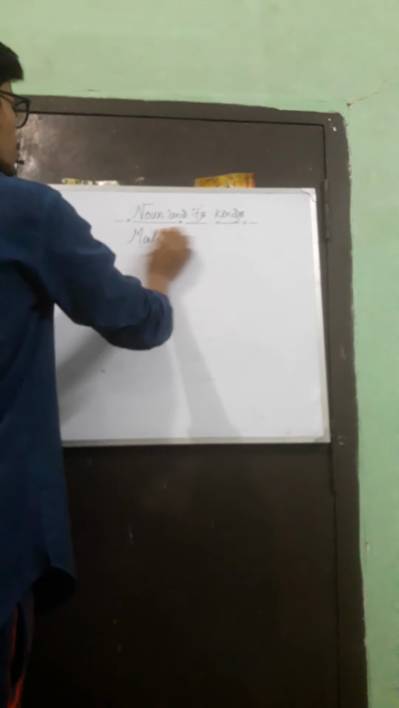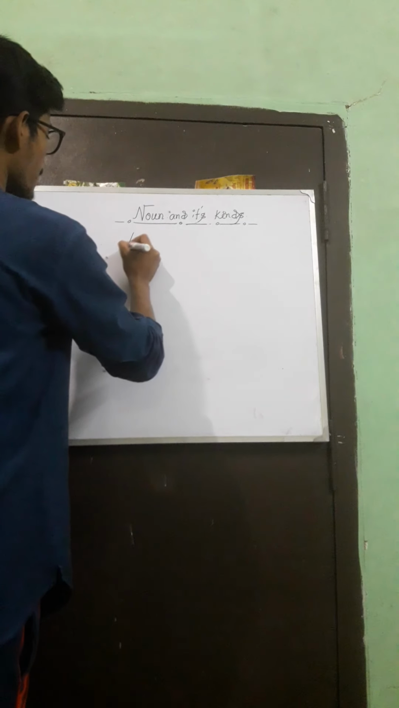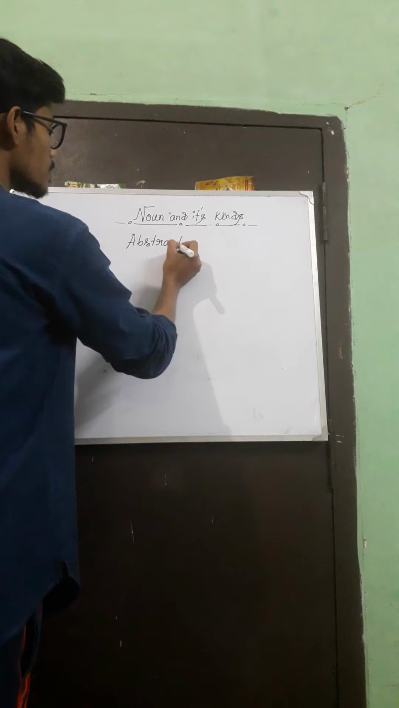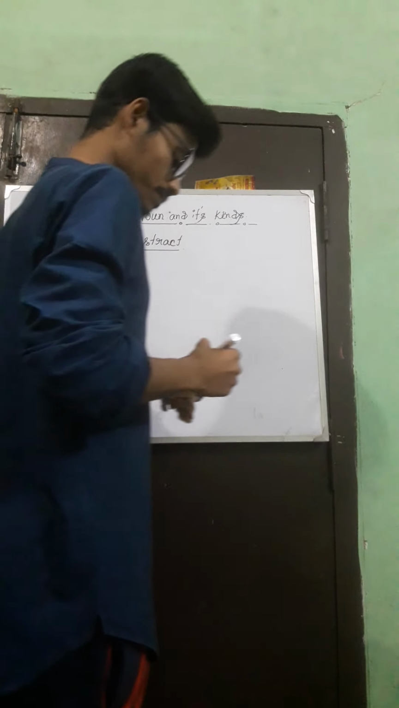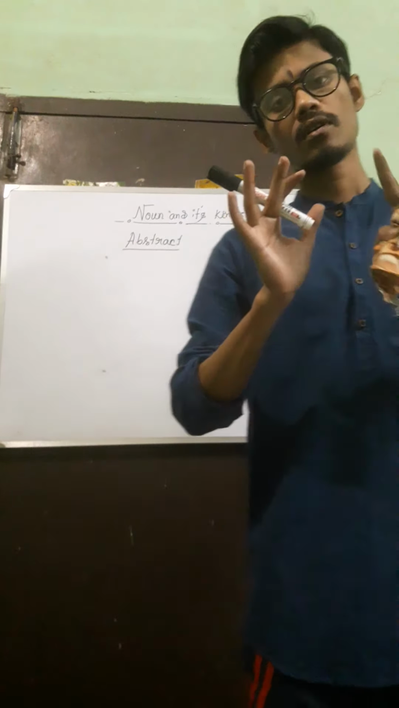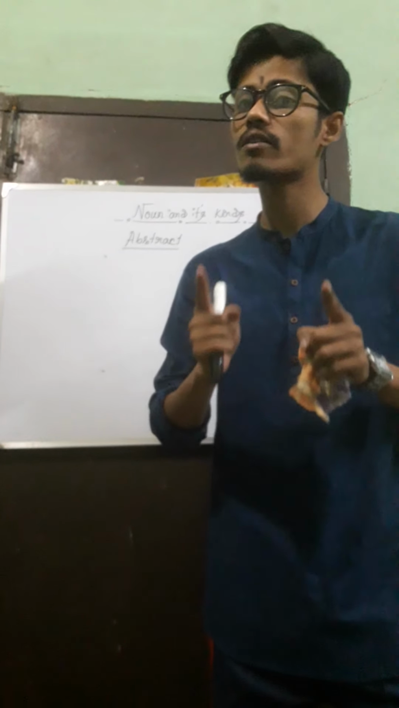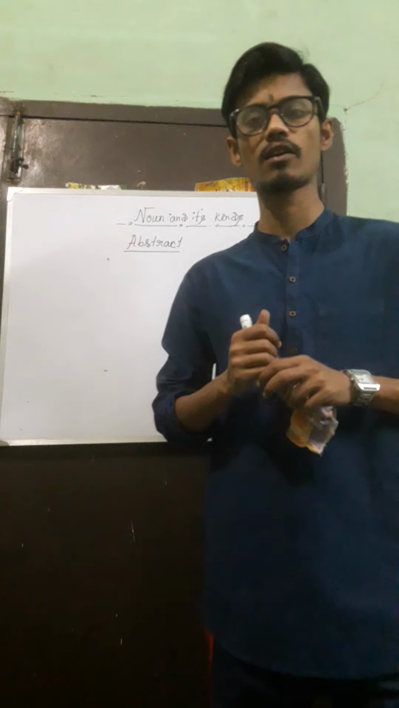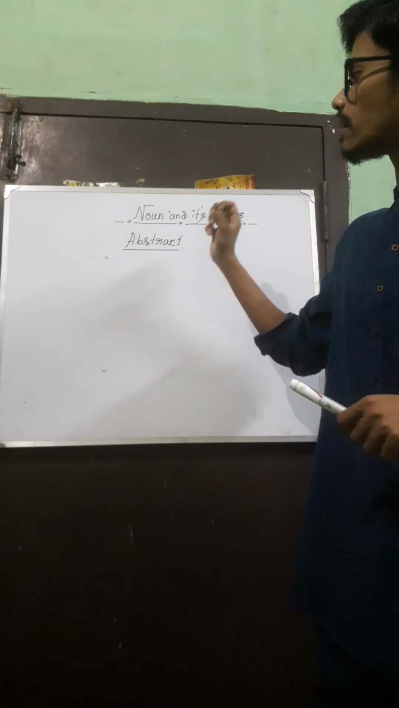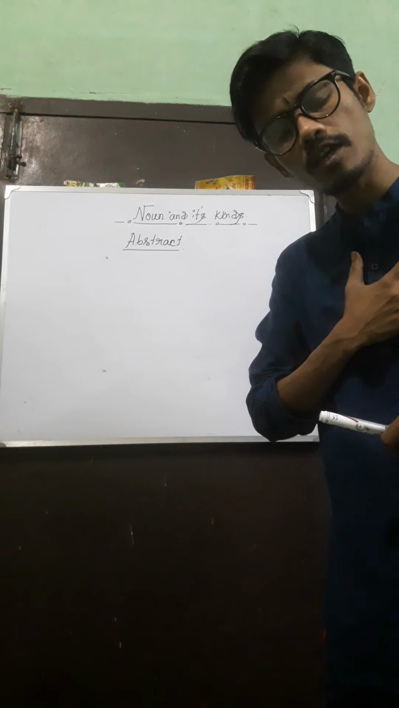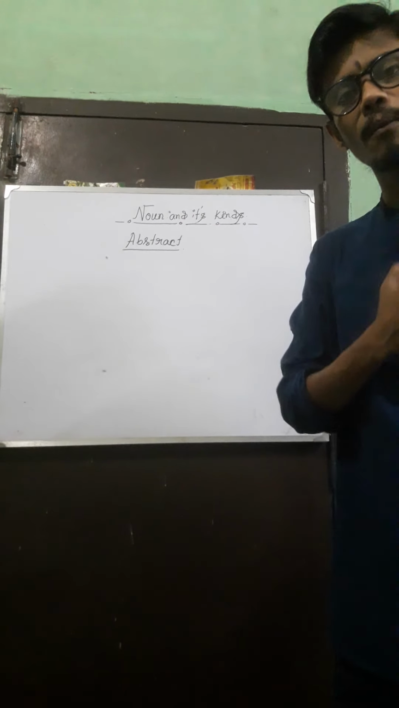Okay, so last but not the least, that is abstract noun. We have to understand what an abstract noun is. An abstract noun is a noun that cannot be touched or seen but can be felt. So this is a kind of noun that cannot be touched or seen but can be felt.